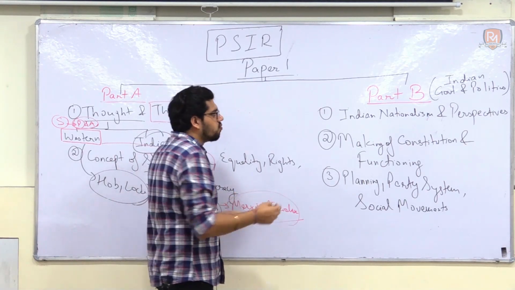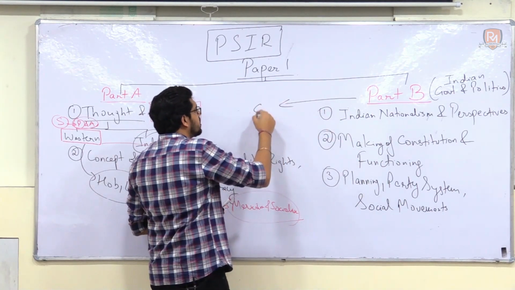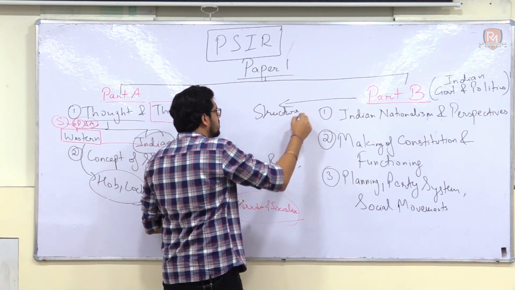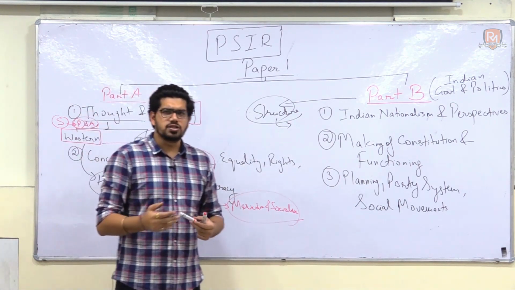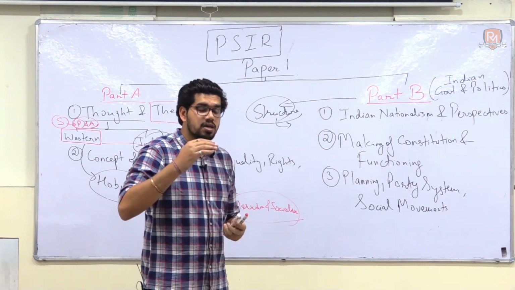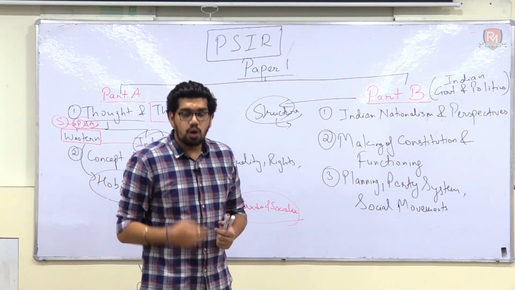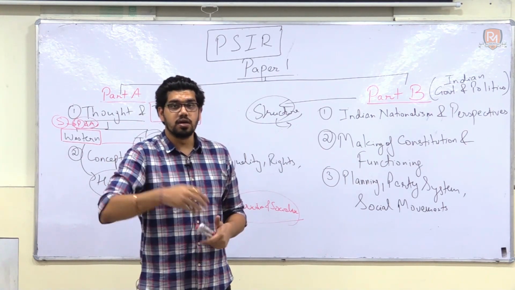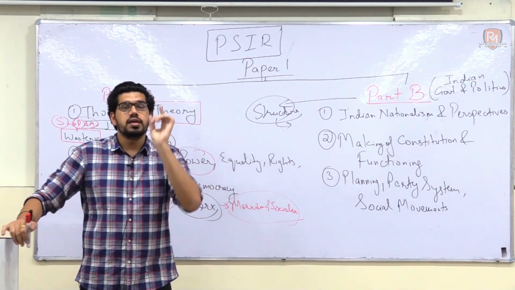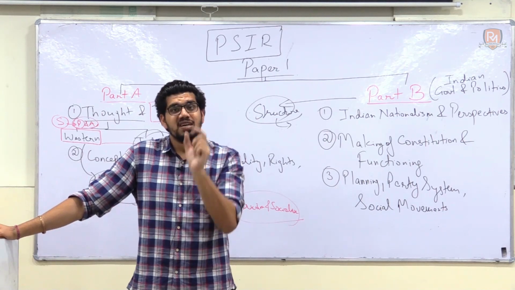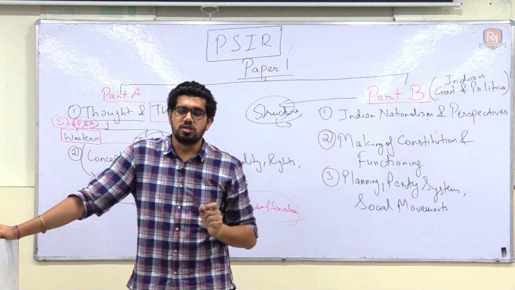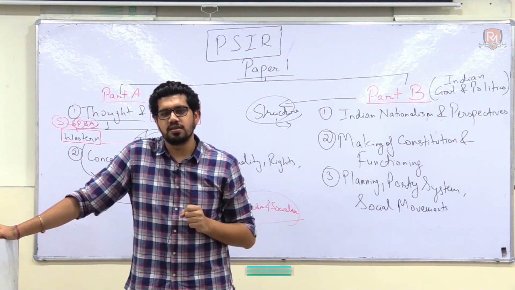Because what we have to understand in Lakshmikant is that Lakshmikant only talks about structure, what is given in the constitution and how it functions, but it does not talk about how it behaves and how it has evolved. The primary question in your mains examination, even in GS paper 2, is the application of the constitution. That is missing in Lakshmikant.